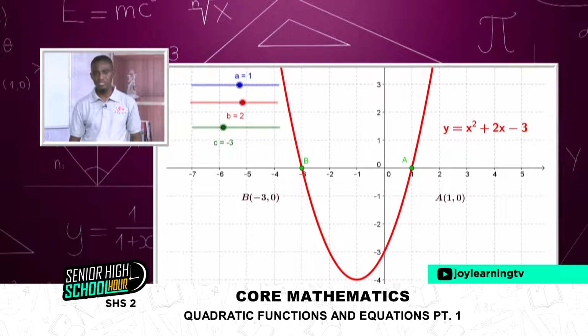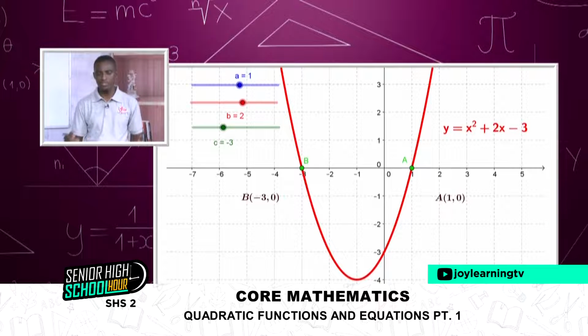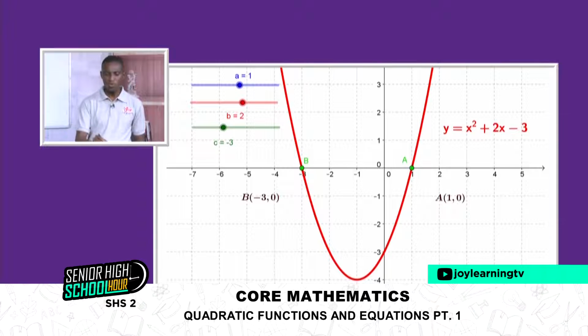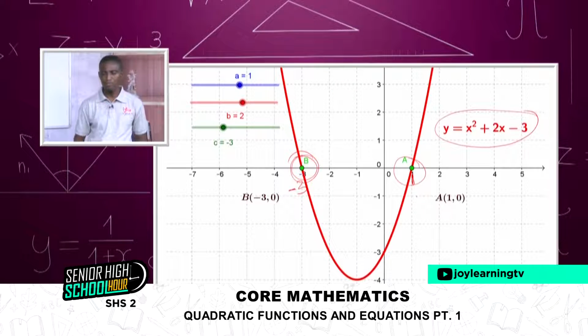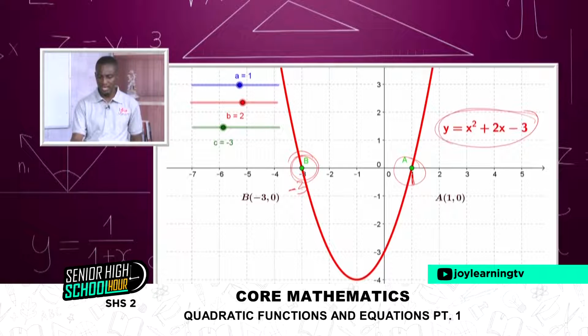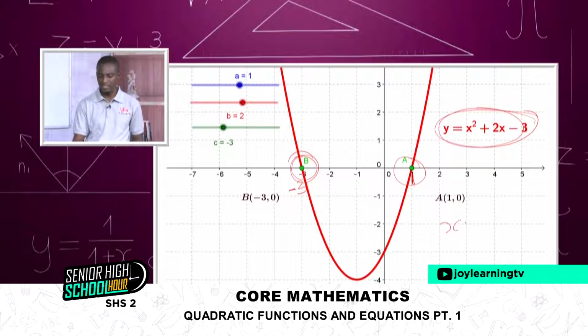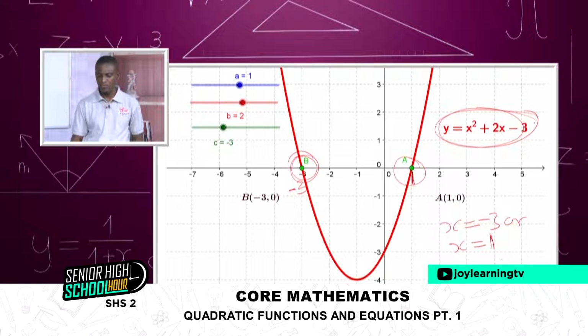So for the solution to a quadratic equation, how do we see this if we are able to graph the function? If you graph the function, wherever the function cuts the x-axis, the two values at which the function meets the x-axis become the solution to the quadratic function. So if you look at this function here, y is equal to x squared plus 2x minus 3, if you graph this, this is the curve, and you meet it here at positive 1. And so the solution to this function is x is equal to negative 3 or x is equal to positive 1.